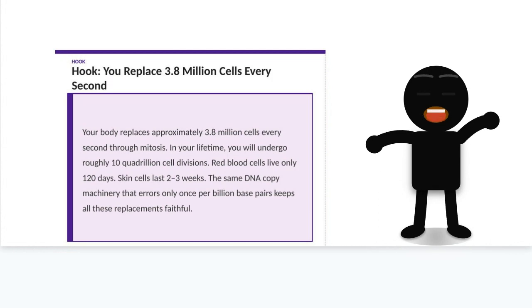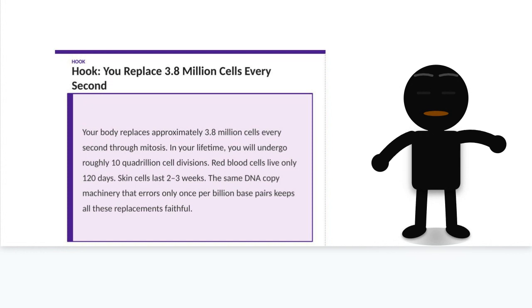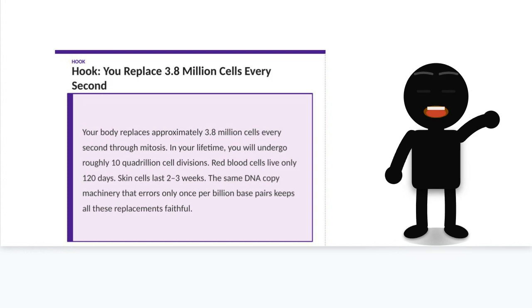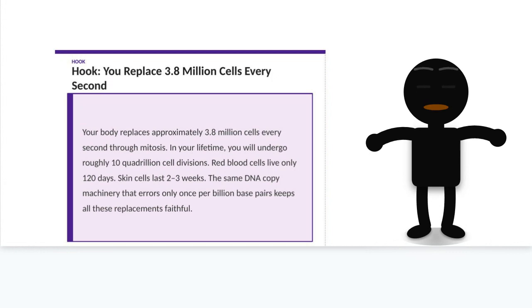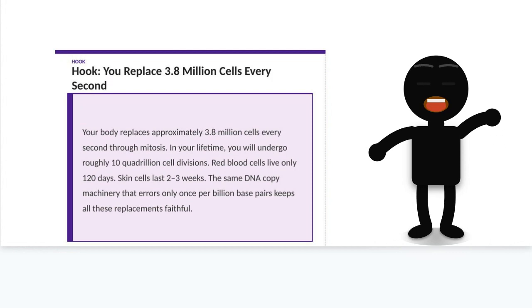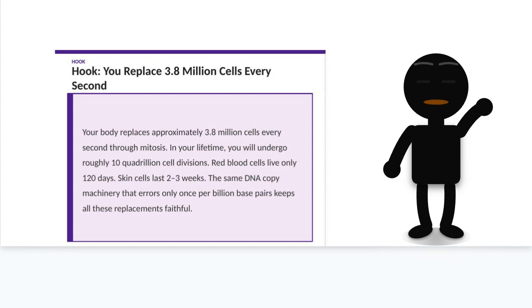The remarkable thing is the fidelity of the process. DNA polymerase makes errors at a rate of about 1 per billion base pairs, and most of those are caught and corrected. Over your entire lifetime, the same DNA that was in your first cell is faithfully copied and distributed to every new cell. When something goes wrong in this process, when cells divide uncontrollably, we call it cancer. Understanding mitosis is understanding both normal life and its disruption.